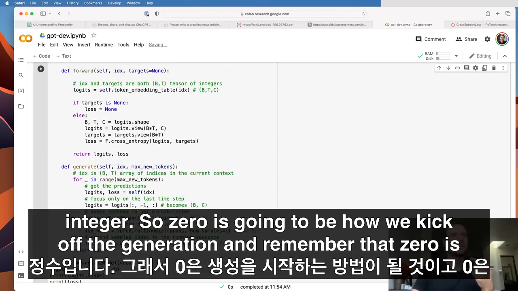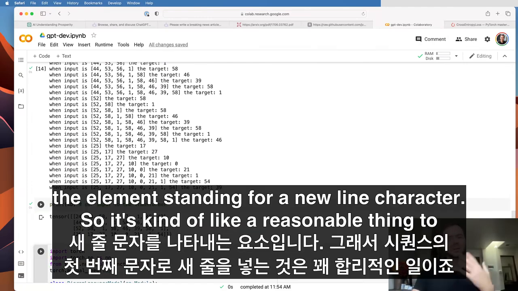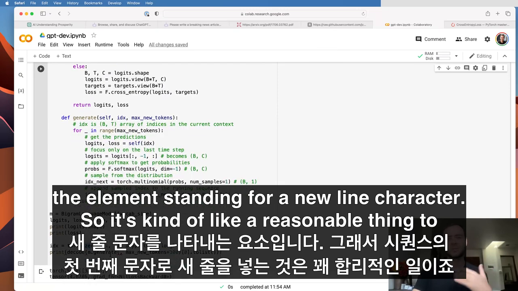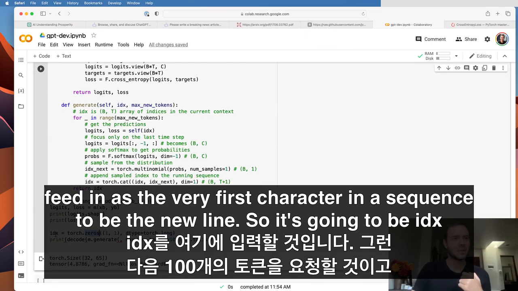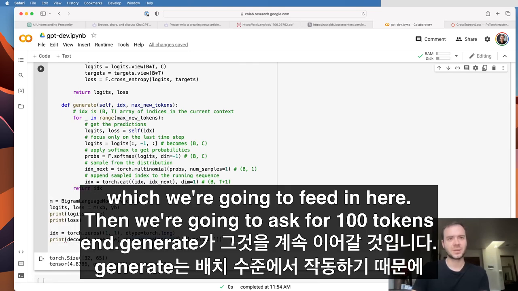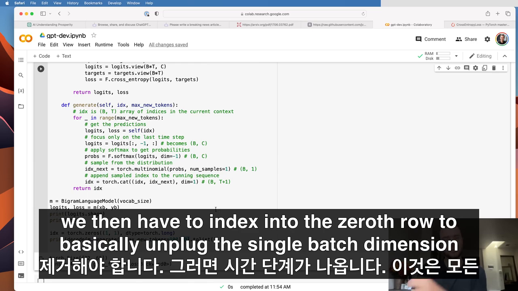And remember that 0 is the element standing for a new line character. So it's kind of a reasonable thing to feed in as the very first character in a sequence to be the new line. So it's going to be IDX, which we're going to feed in here. Then we're going to ask for 100 tokens, and then generate will continue that. Now, because generate works on the level of batches, we then have to index into the 0th row to basically unpluck the single batch dimension that exists.